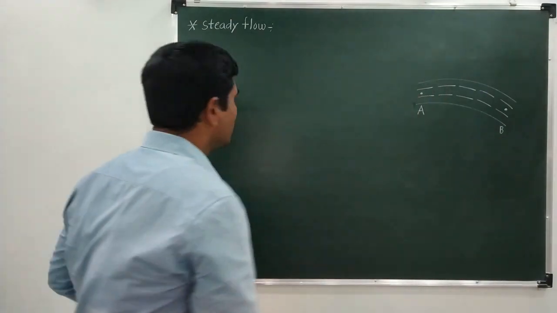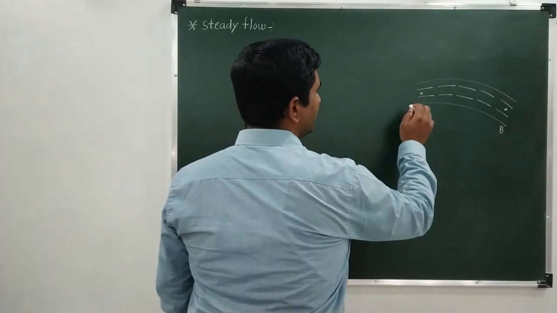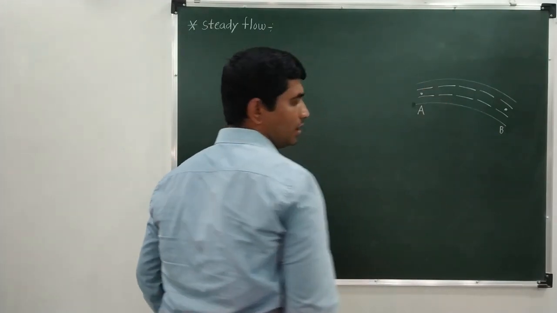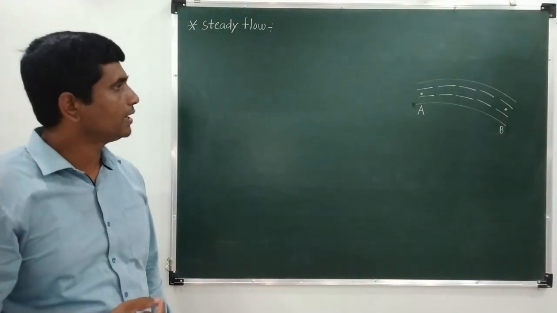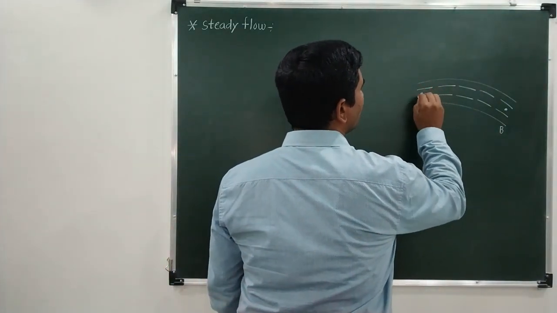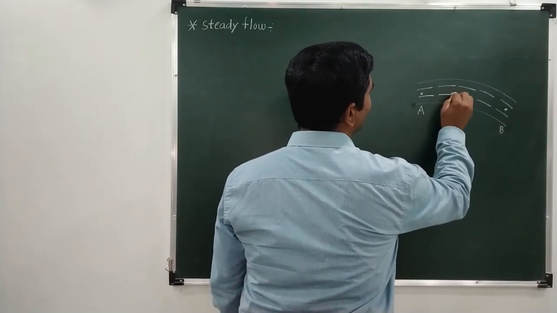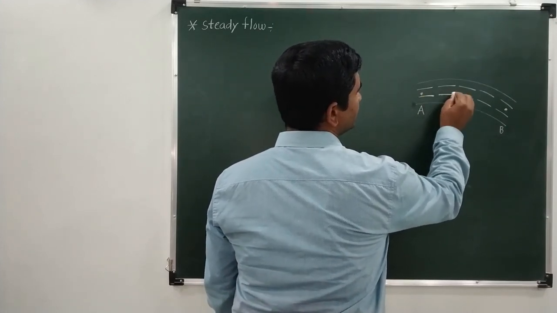Now what happens in this case is that if the liquid is entering at a point A, then the flow of liquid at point A is such that if one molecule is going from this point, suppose this is the molecule which has gone from this point A initially.